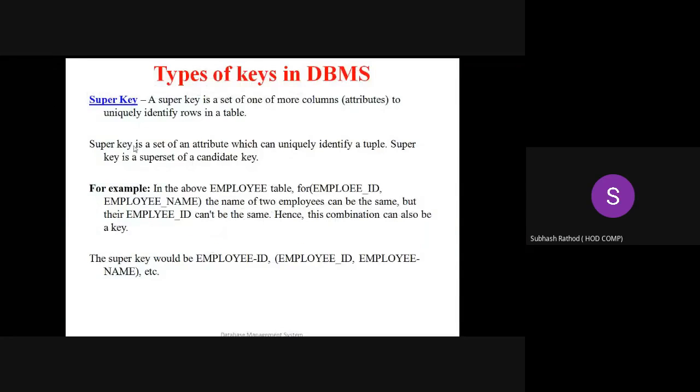Yes, you can see right now. So what is a super key? What is a super key? And then we will understand what is a candidate key. A super key, just listen, a super key is a set